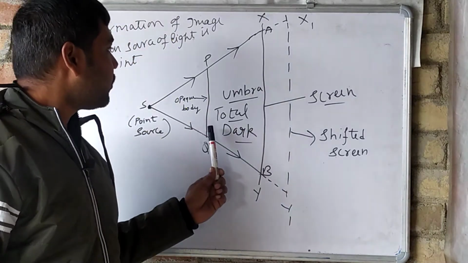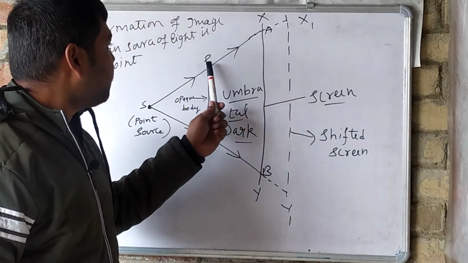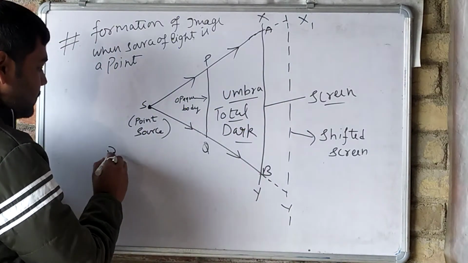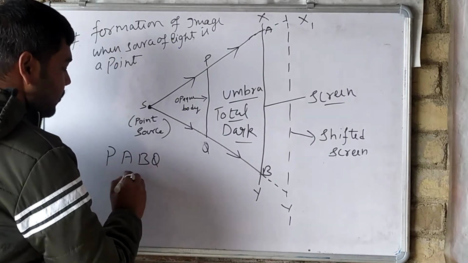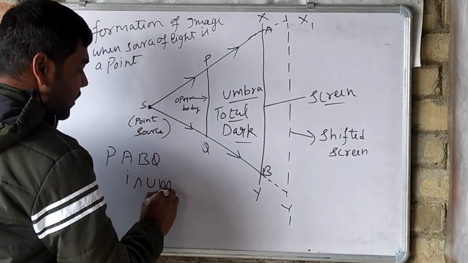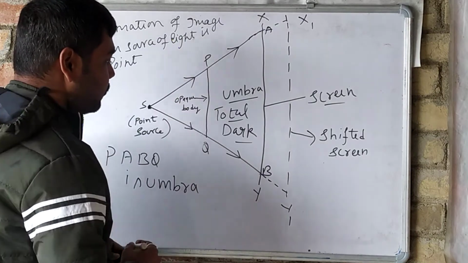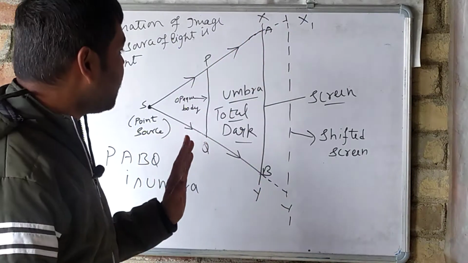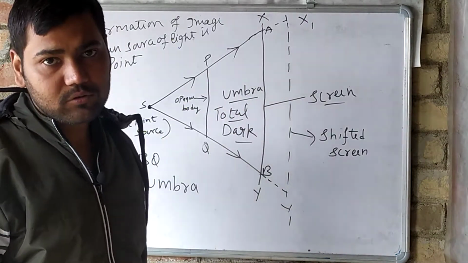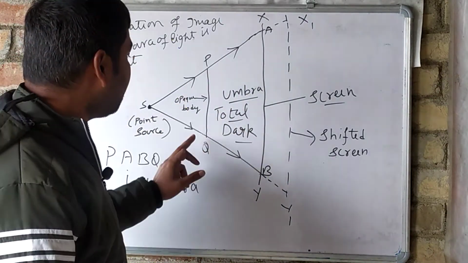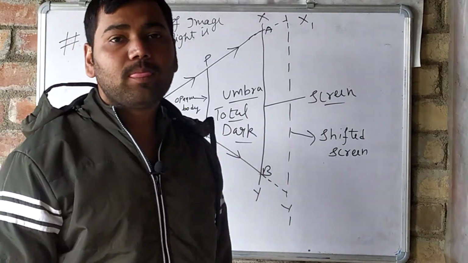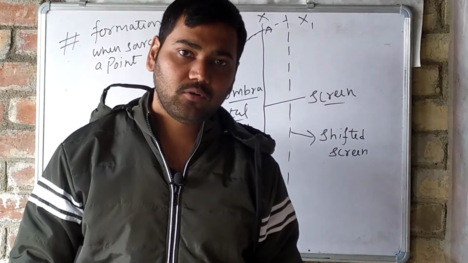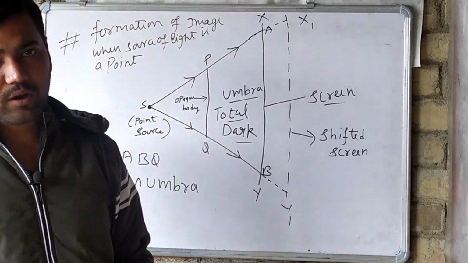So because of the opaque body, the region PABQ is the umbra region, a region of total darkness. Because no light will fall on this. Why? Because of the opaque body PQ. So this is the formation of image for a point source of light.